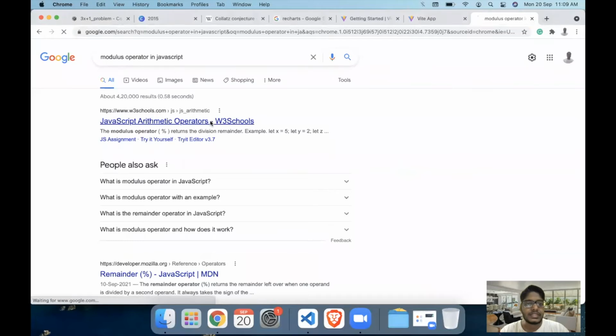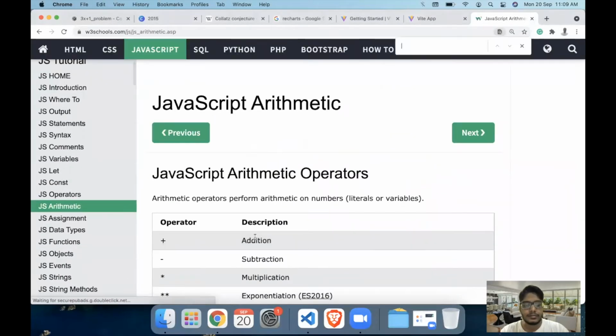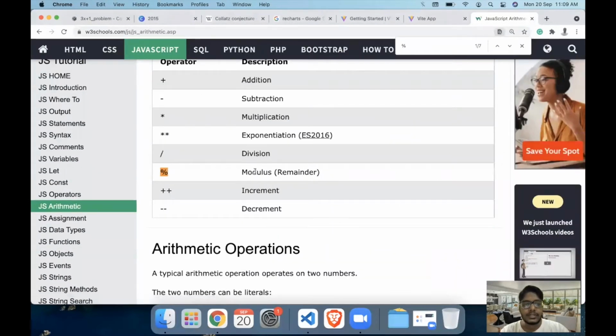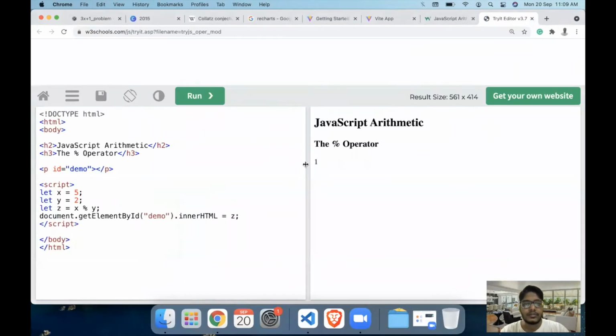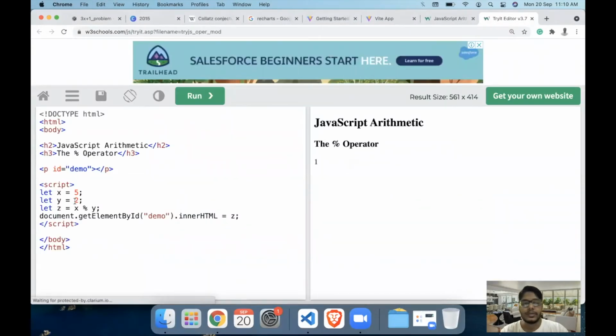And basically it is a percentage sign. So, the modulus operator basically will return the remainder when we divide a particular number. For example, in this case, if we divide 5 by 2, we get the remainder 1, right?